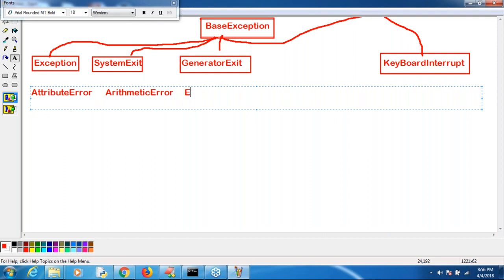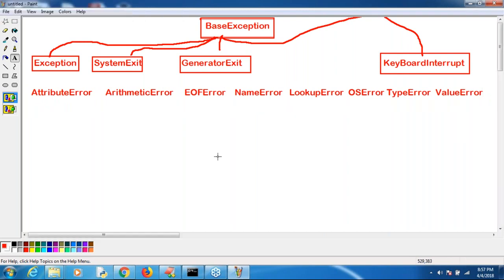Next, EOF error. Next, name error. Next, lookup error. Next, OS error. Next, type error. Next, value error. Are you getting value error? Sir, observe, these are several things like this, right?